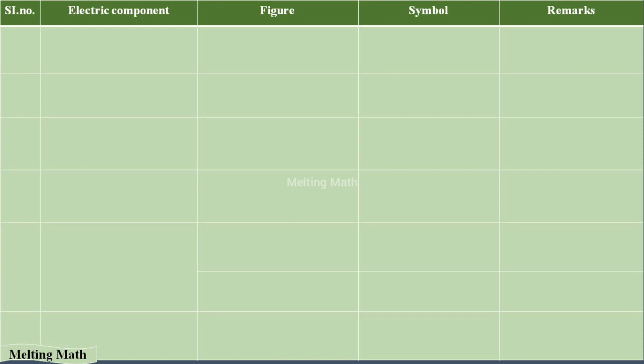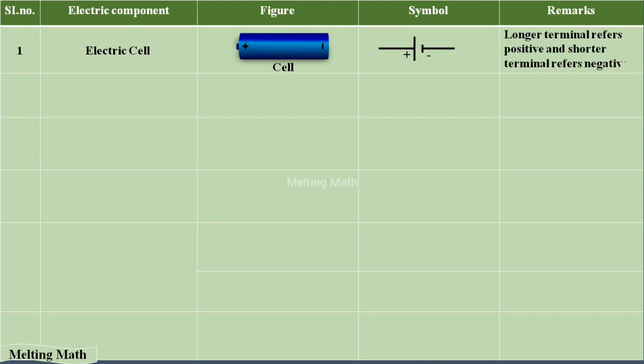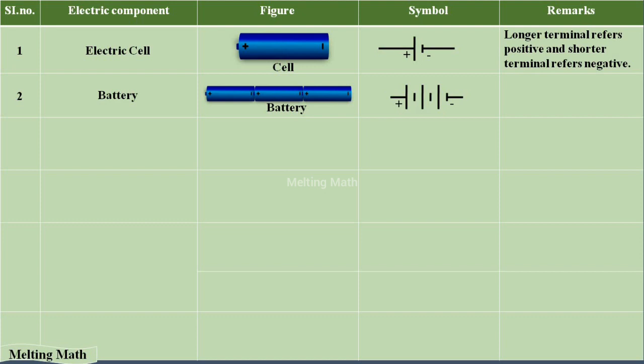First, the electric cell. This is the figure of the cell and this is the symbol representation of a cell. The remark is that the longer terminal refers to positive and the shorter terminal refers to negative. Next, the second one is a battery. This is the figure of the battery and the symbol of the battery is this one. The long line represents the positive terminal and the short line represents the negative terminal. The remark is that two or more cells connected in series are called a battery.